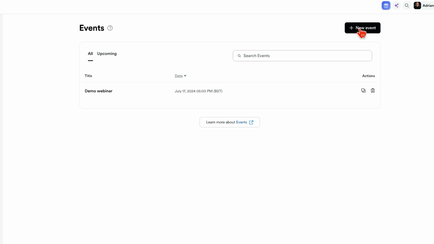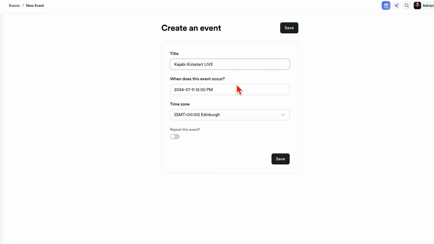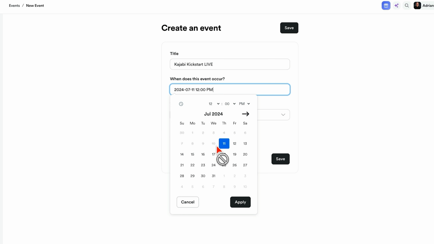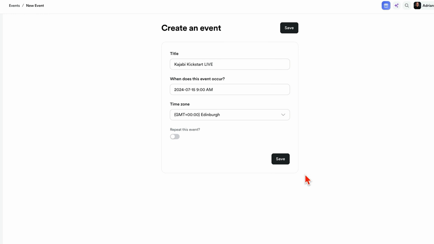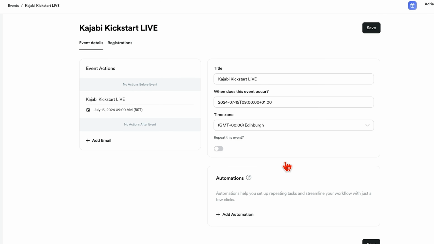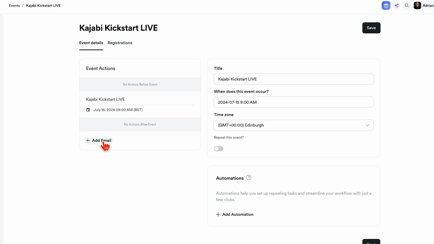Now let me just show you then the difference of an event, Kajabi Kickstart Live, and I actually have one that is set and ready to go that will start on Monday, but I want you to see it over here, me kind of building out from scratch. So the event, I want it to start 9 a.m. here. This is when the thing actually starts. This is when the videos start getting dripped out and first email saying, hey, it's day one.